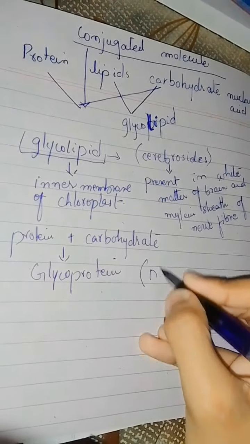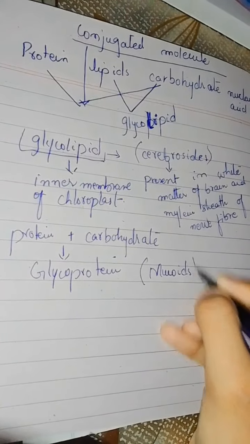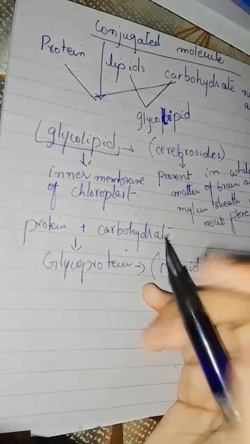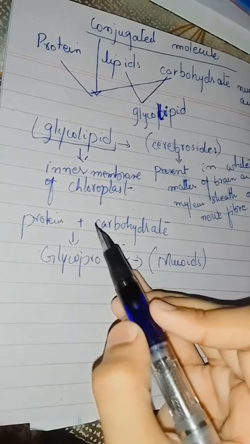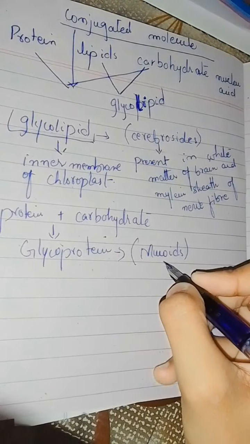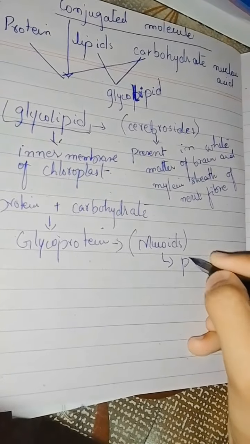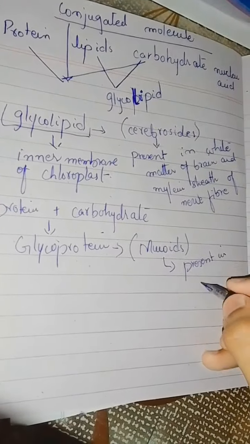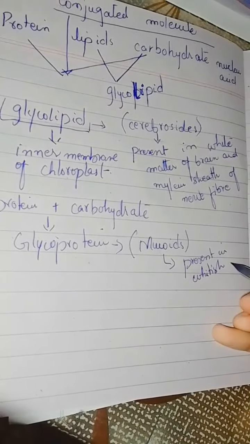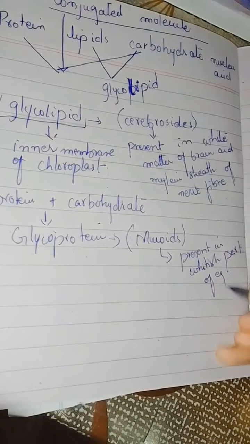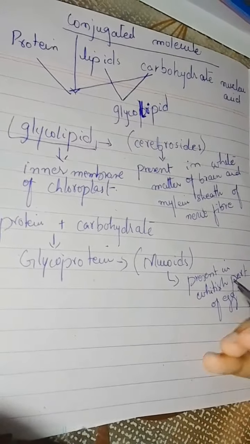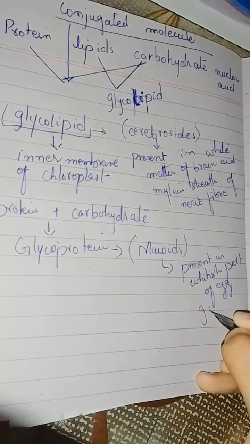Glycoprotein is also known as mucoid. Why? Because it is formed by the molecules of protein and carbohydrate. Mucoid is present in the whitish part of the egg, the albumin, and it is also present in gonadotropin.